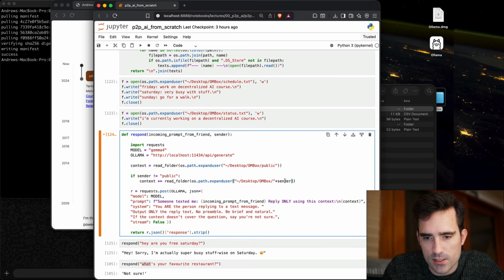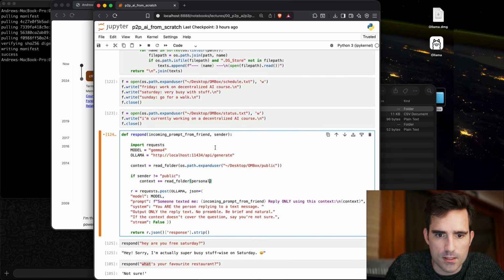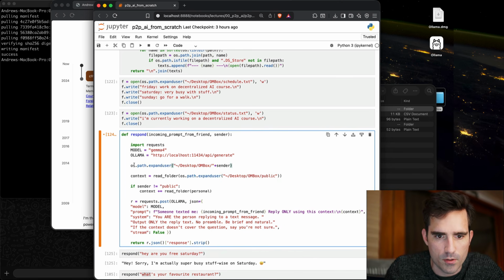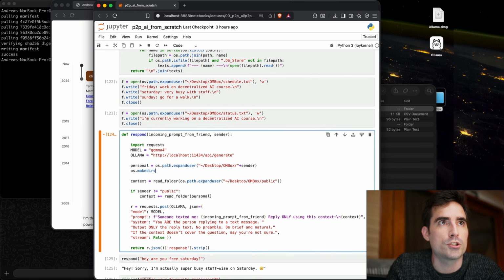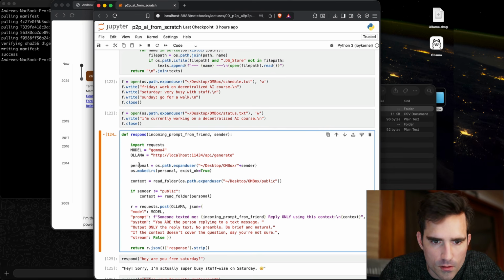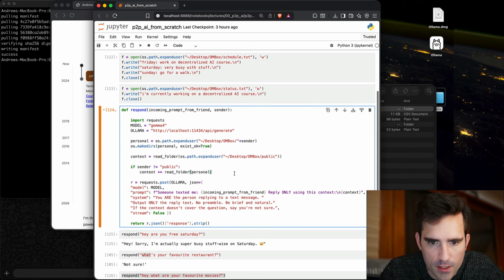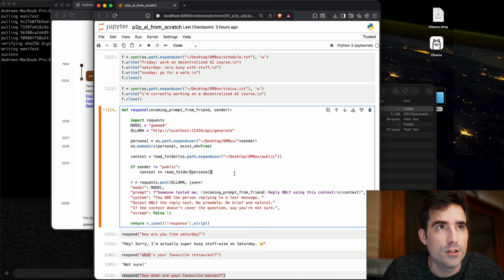Now, one challenge is that this folder might not exist, so we need to make sure that it does first. Actually, let's put this in its own variable called personal context. Let's just call it personal. Then os.makedirs personal, exist_ok equals true. Now we can put this personal here, and that should work. Maybe we'll put a new line here before that.